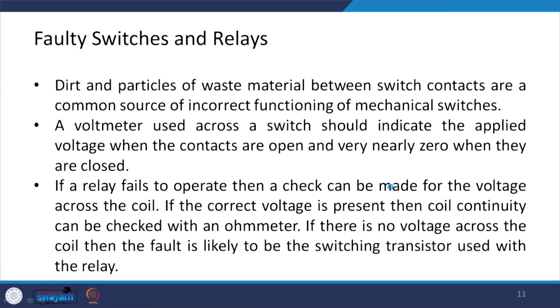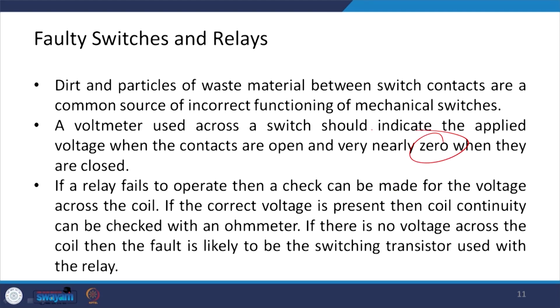Next, let us look at the faulty switches and relays. Dirt and particles of waste material between the switch contacts are a common source of incorrect functioning of mechanical switches. A voltmeter used across a switch should indicate the applied voltage when the contacts are open and very nearly 0 when they are closed.